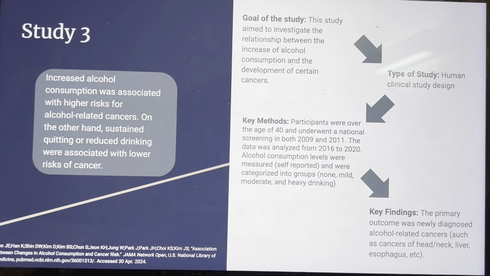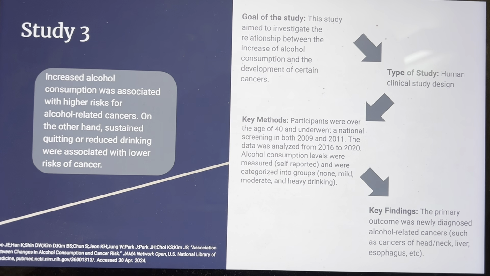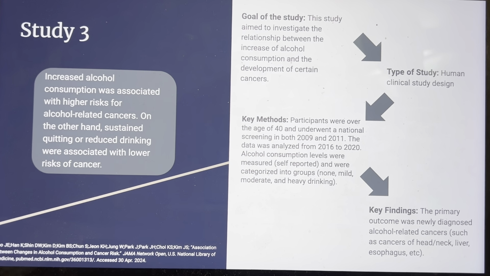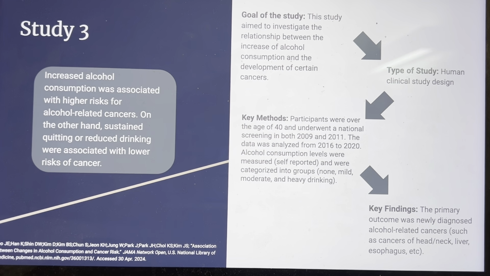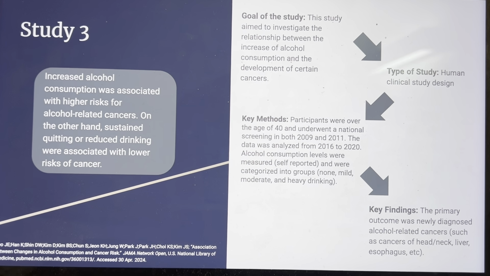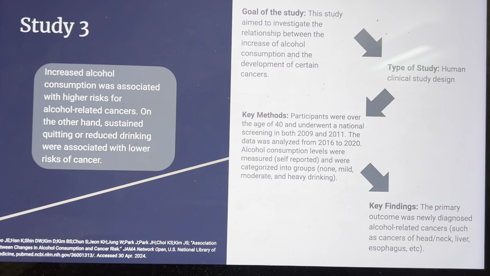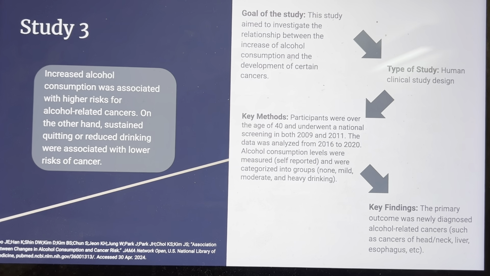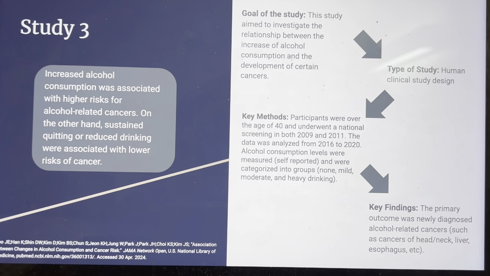Next, I would like to lastly discuss the third study. The goal of this study aimed to investigate the relationship between the increase of alcohol consumption and development of certain cancers. This was also a human clinical study design. Key methods. Participants were over the age of 40 and underwent a national screening in both 2009 and 2011. The data was analyzed from 2016 to 2020. Alcohol consumption levels were measured, they were self-reported, and were categorized into groups, which were none, mild, moderate, and heavy drinking.